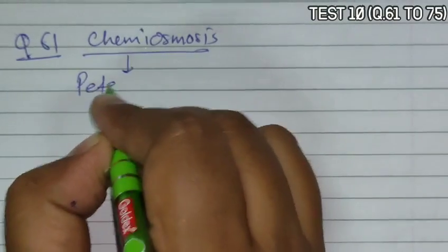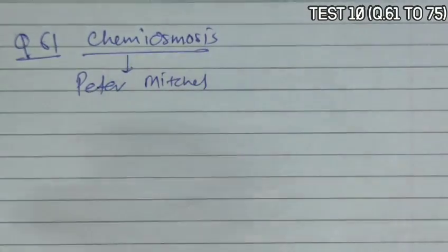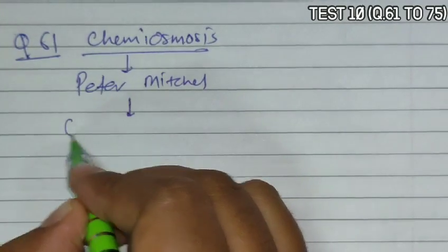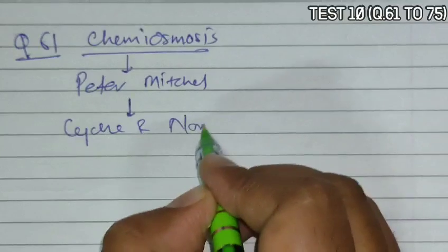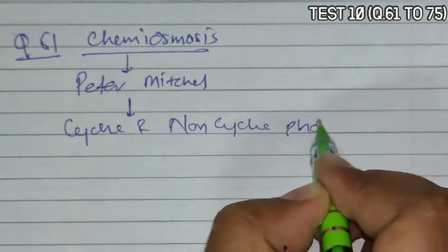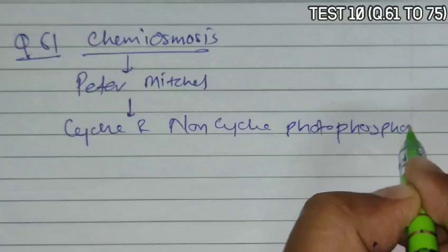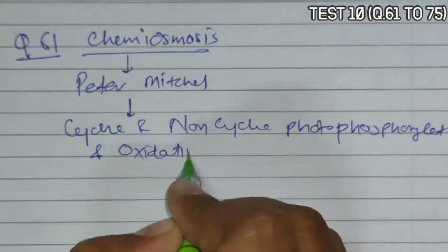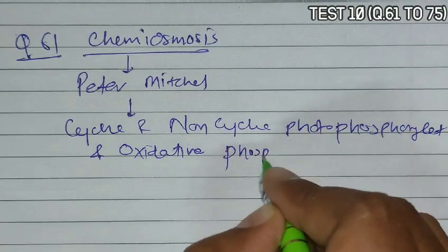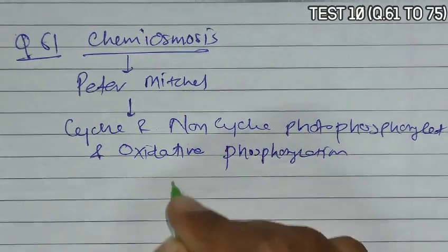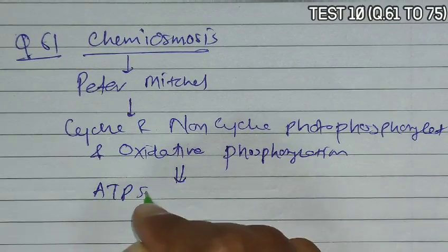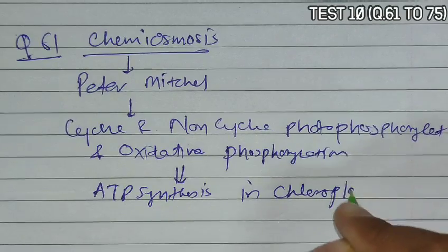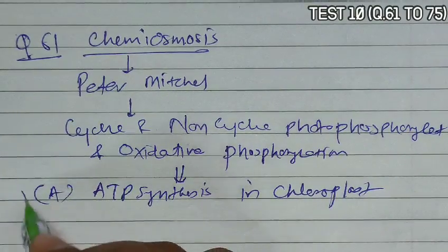Chemiosmosis, given by Peter Mitchell, explains how ATP synthesis in chloroplast occurs during cyclic and non-cyclic photophosphorylation, as well as in oxidative phosphorylation. So option A becomes the correct answer.